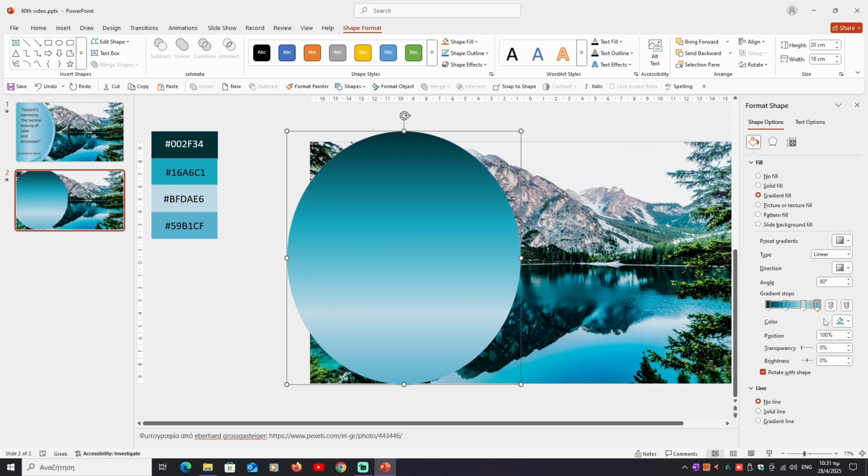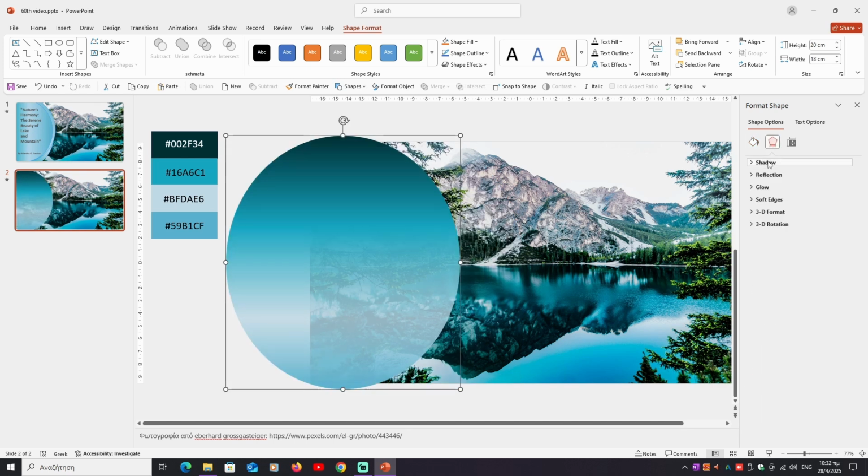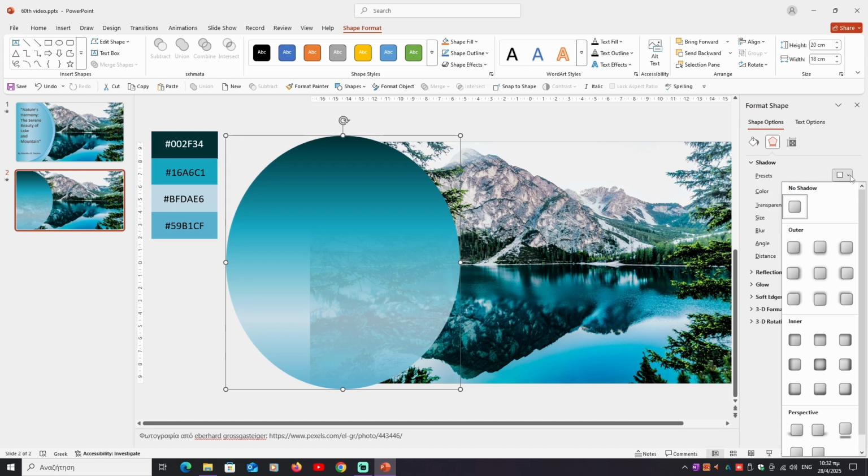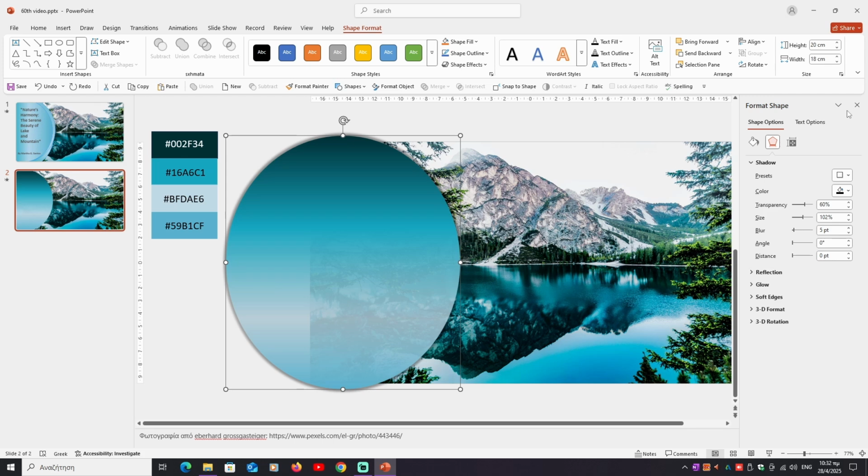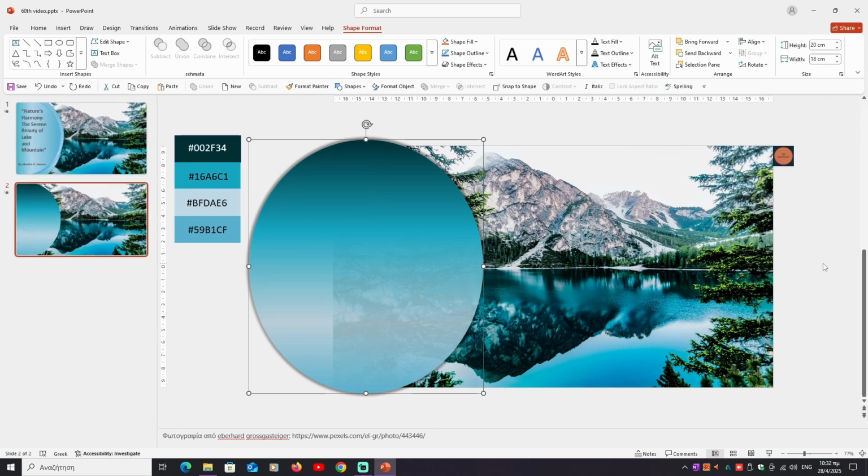And we go to the third gradient stop and choose transparency 20%. We go to Text Effects, Shadow. We choose from presets the outer second column, second row, click, and we close Format Shape.